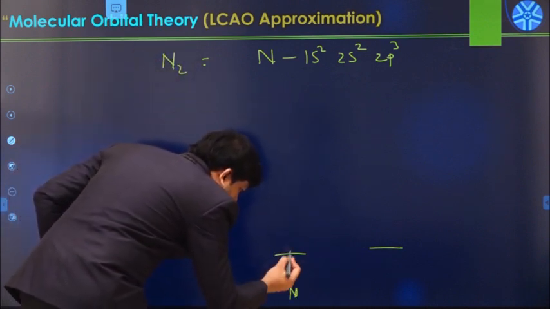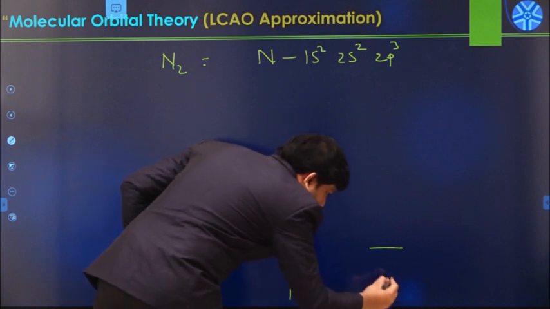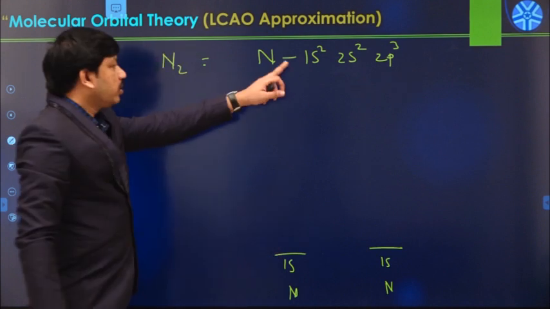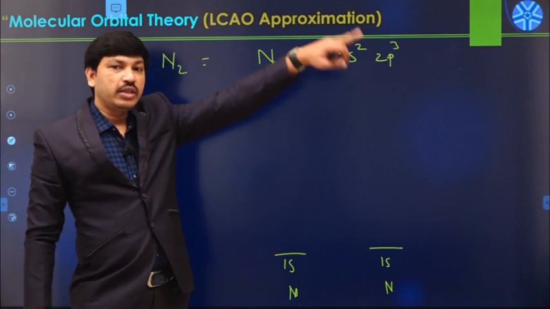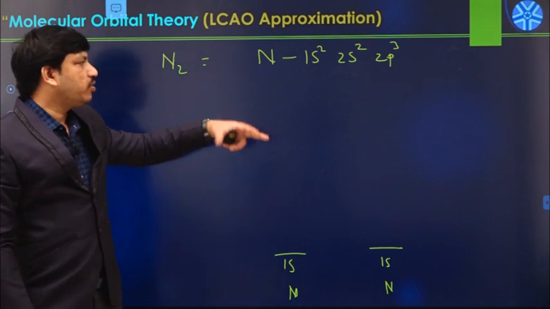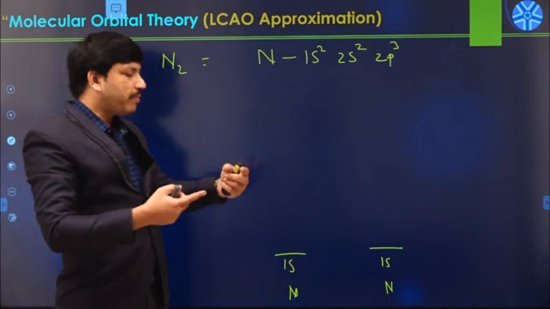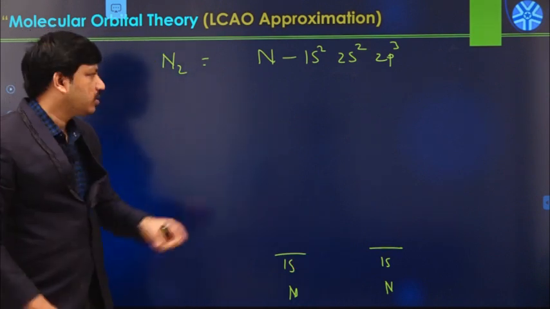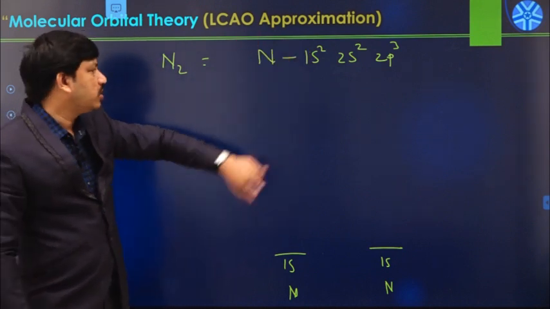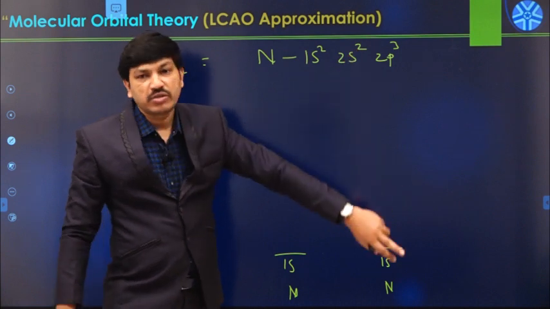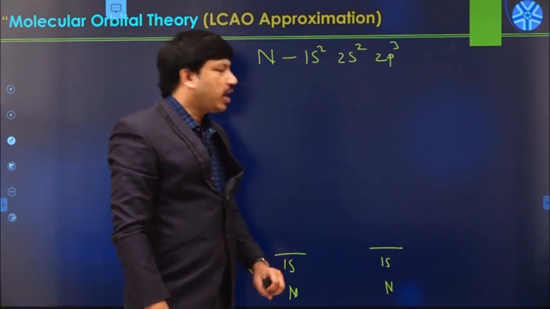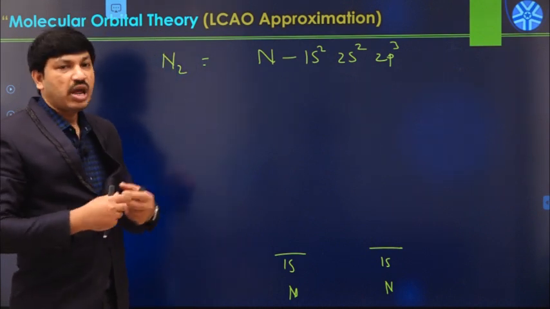The 1s orbital combines with another 1s orbital because both have the same energy. For a linear combination, we have to match the energies as well as the symmetries. Generally 1s atomic orbitals combine with another 1s, 2s with another 2s, and 2p with another 2p atomic orbitals.